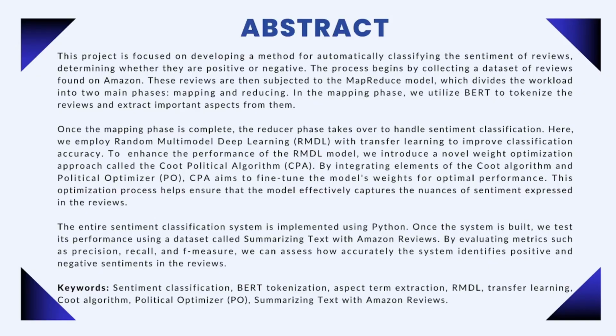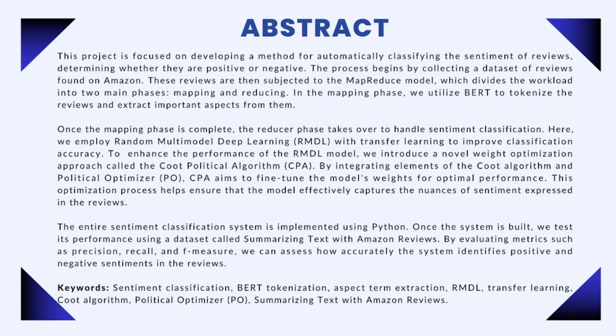Sentiment classification in reviews is vital because it helps the businesses understand customer satisfaction and guides consumers in making informed decisions. Our project aims to make it easier to understand whether reviews are helpful or not. We started by gathering a dataset which consisted of reviews from Amazon, giving us a lot of different opinions to work with. To handle all this information, we use something called a map-reduce model, which splits the work into two main parts, sorting and analyzing.